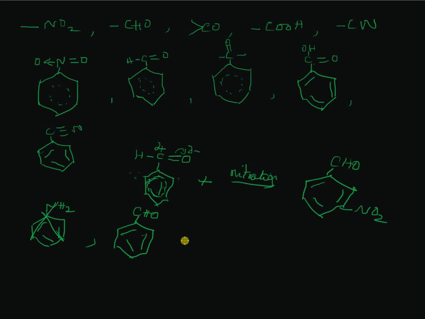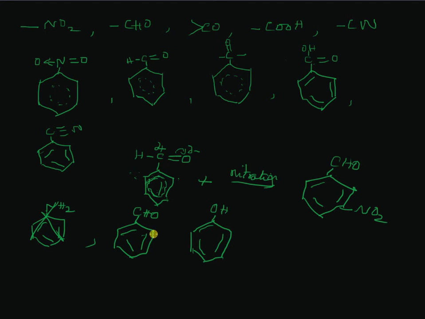I would rather take methoxybenzene or phenol for that matter. I'll take phenol and benzaldehyde. That will be better because you have other factors to consider in the case of aminobenzene. If you take these two and make them undergo nitration, in which case will it take place faster?